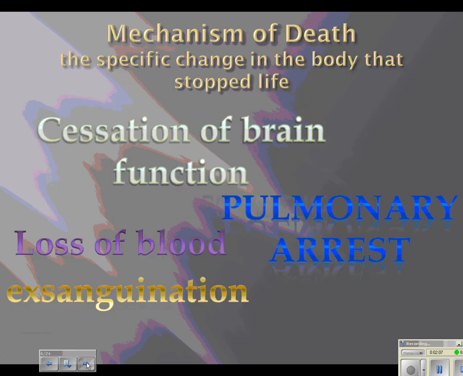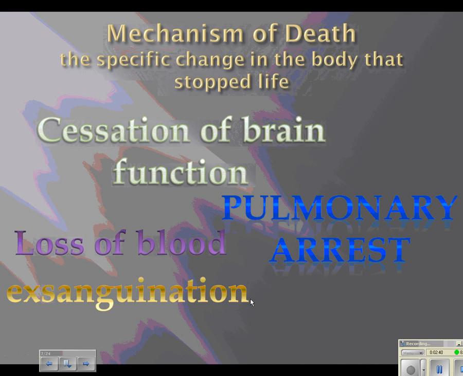Okay, and the next part of it is mechanism of death, which is a specific change in the body that stopped life. So say we had homicide as our manner, and shooting was the cause, and then exsanguination, which is the extreme loss of blood or bleeding out, is going to be the mechanism. Okay, so you have a couple terms that you need to know. Exsanguination being the extreme loss of blood from bleeding out.